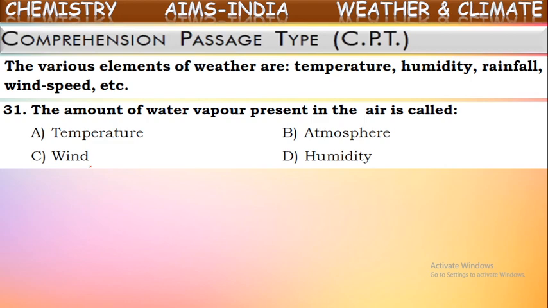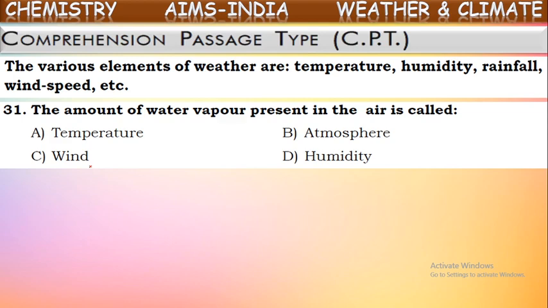The water present in the water bodies on the earth, like lakes, rivers, oceans, seas. From these, water will be continuously converting into gaseous form, which is called water vapor. That process is called evaporation or vaporization.